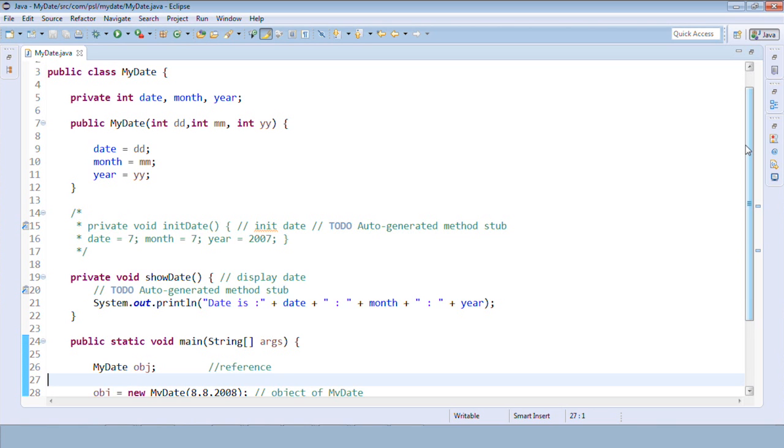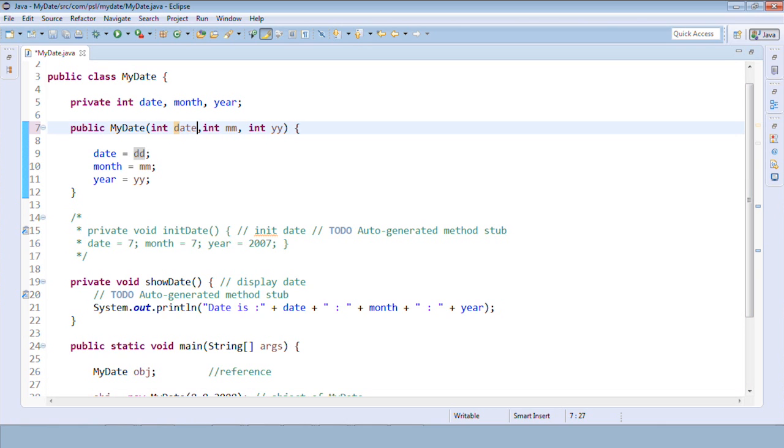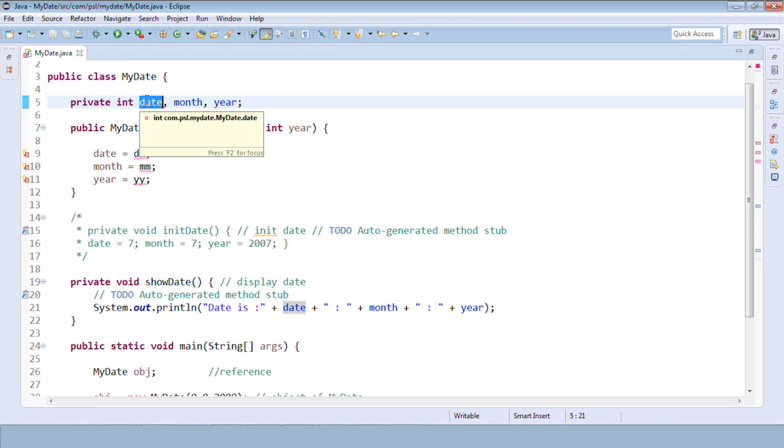let me proceed ahead. Now assume that the variable names here are the same as the global variable names which we have declared inside the class. If you see, variable names here are the same as the variables declared inside the class, that is the global variables, right?